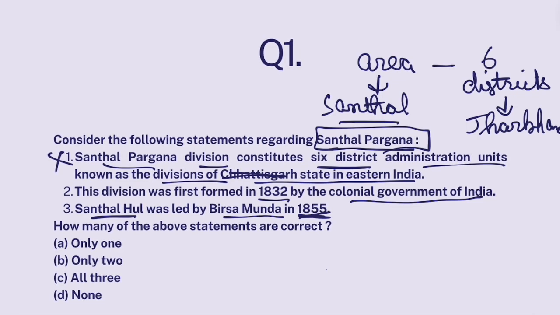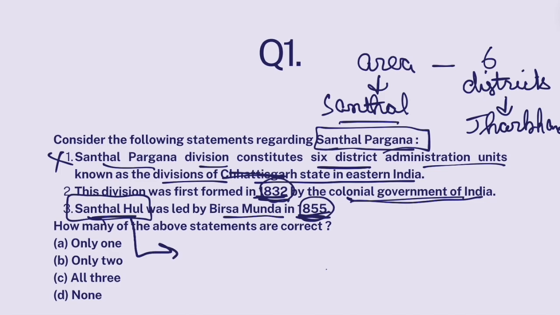Now, this division was first formed in 1832 by the British government. Of course, the East India Company actually formed this division, right? And they formed this Santhal Pargana because they wanted these Santhals to cultivate this land, clear all the forests, and practice agriculture over here. But over time, they started actually snatching away the rights of Santhals. And that is why these Santhals rose up in rebellion in 1855. This rebellion is known as Santhal Hul.